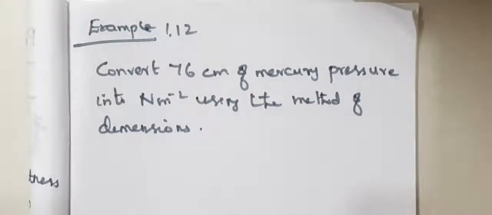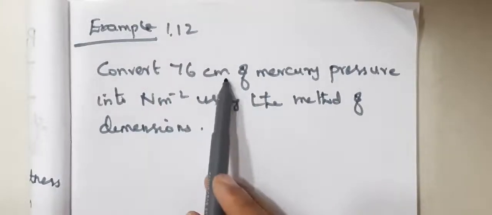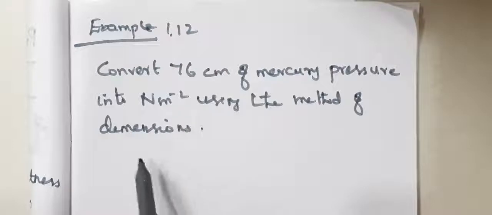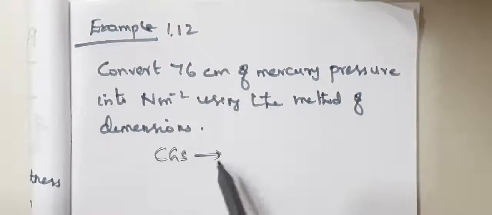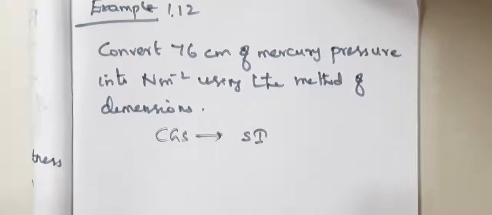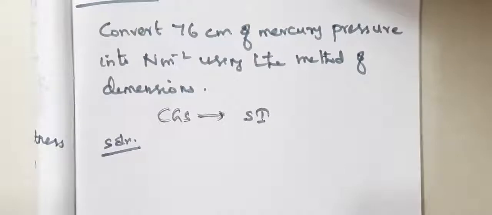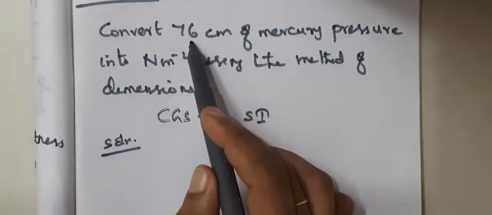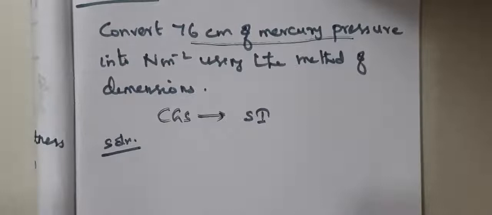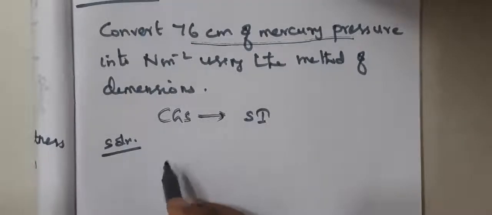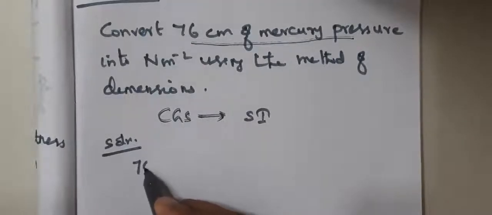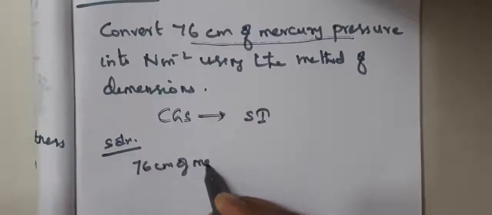You may have understood about the CGS system, SI system, FPS system and all, isn't it? So centimeter means CGS system, that we have to convert into SI system. So we are going to convert the CGS system into the SI system of units. Solution. First we should know the numerical value. For the numerical value they have given only this: 76 centimeter of mercury pressure. So what do you mean by this? Actually in the CGS system we can say the pressure